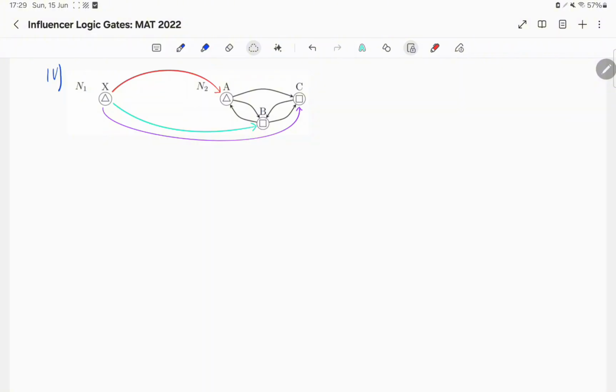Let's firstly consider the case where A starts following X before we start the simulation. A sees that X is a triangle, but that B is a square and therefore does not change. X is not influenced by anyone and therefore does not change. B is influenced by a triangle and a square and does not change. And C is influenced by a triangle and a square and does not change. Thus, the red condition, where A starts following X, is a stable system.